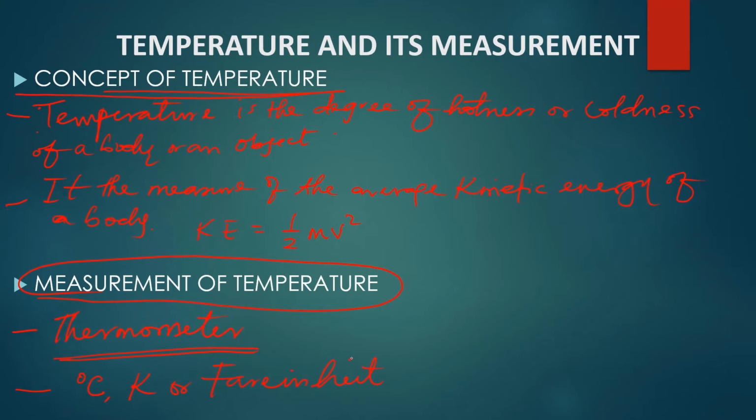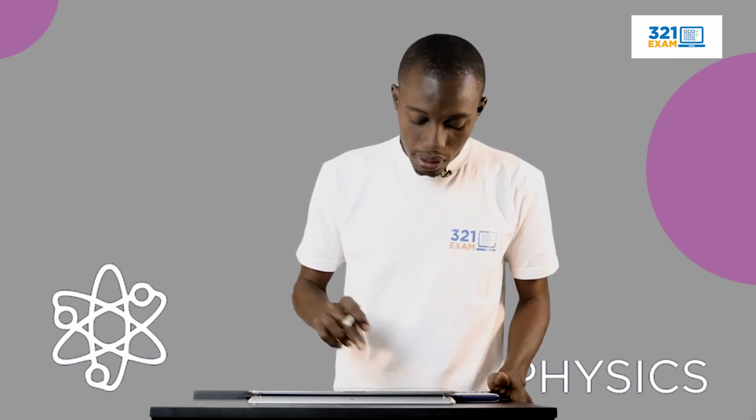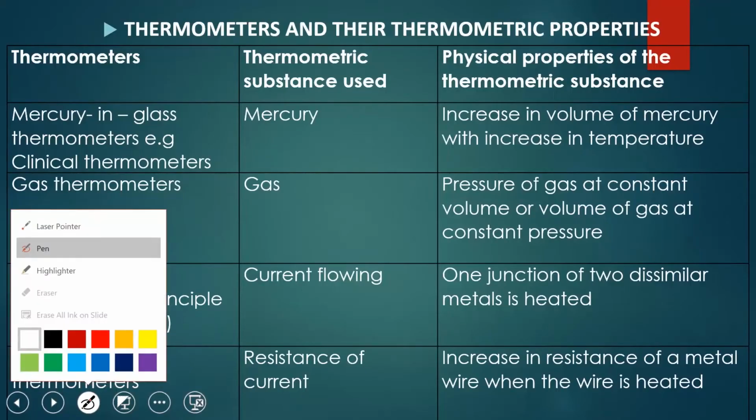And in our next slide, we shall be looking at the relationship between these units for measuring temperatures, right? So I want you to go home with something today: that temperature can be measured using the thermometer, and it can be measured in degrees Celsius, Kelvin, or Fahrenheit. Now, we want to talk about the different types of thermometers, including their thermometric